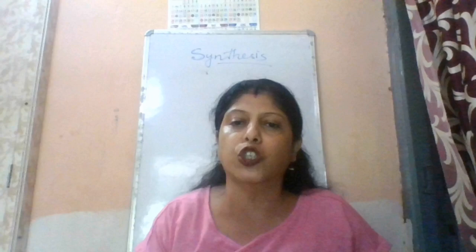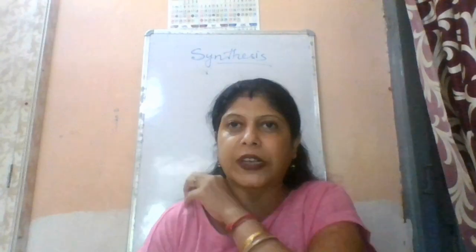Now name the southern state which has the highest density of population. Give one reason. So anyone can answer: which is the southern state having the highest density of population? Kerala. So why is it so? We know Kerala is a 100% literate state. So why is it having high density?